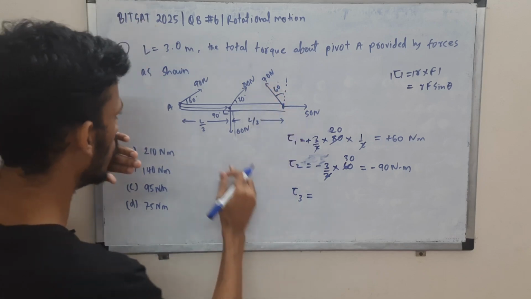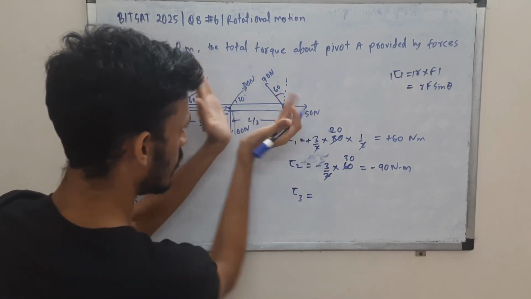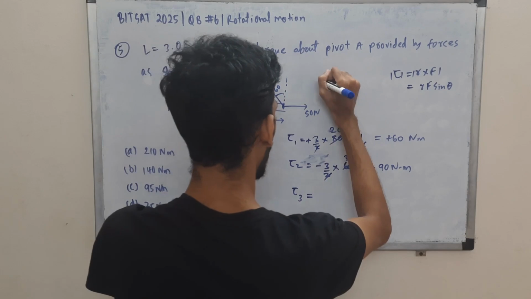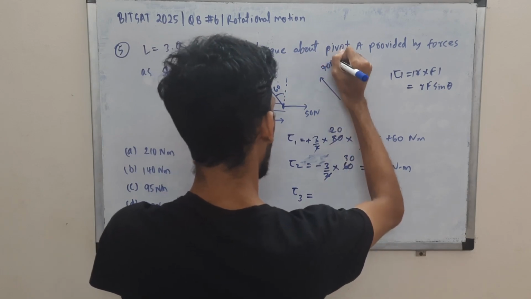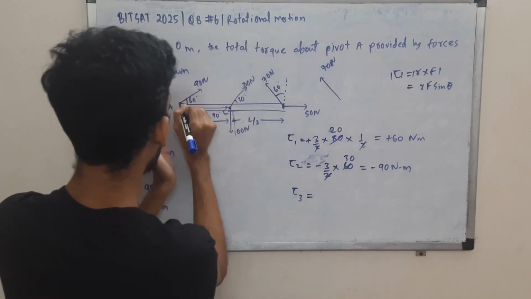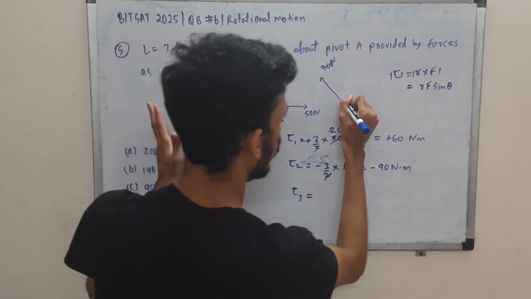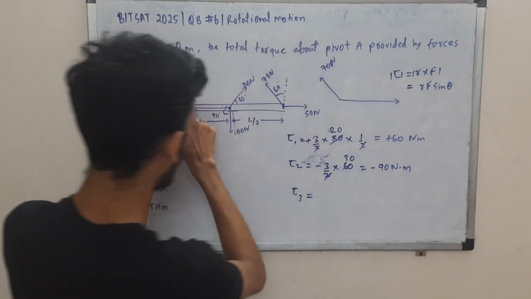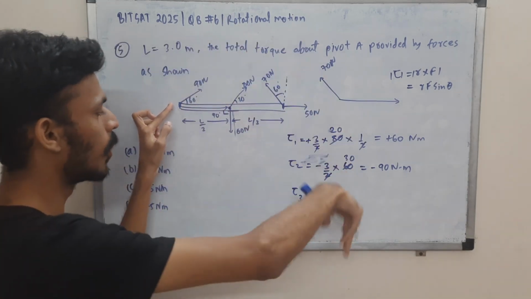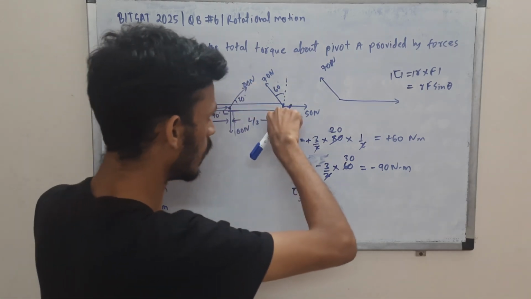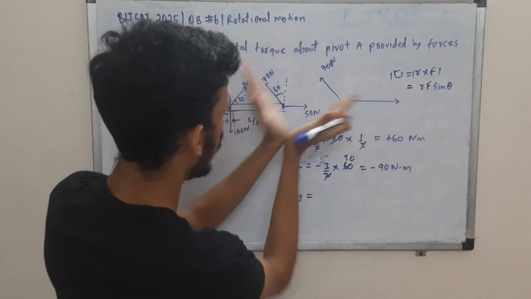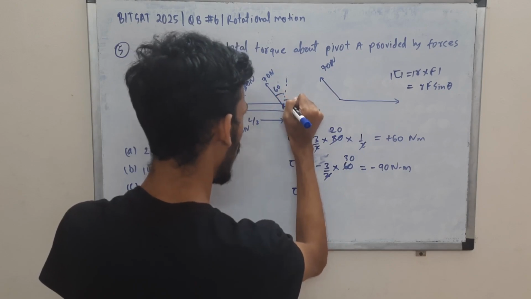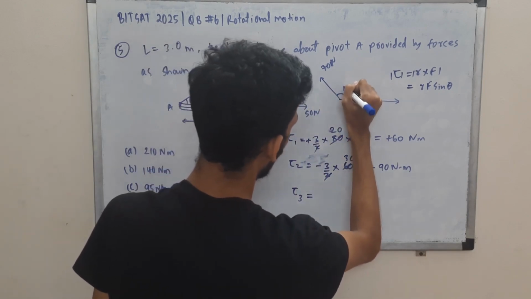Again, we have to match the tails of the vector. So here we have 70 newtons, and r now will be from A to this point, right? So this whole vector from point A. You are finding torque about point A, so r is from here to here, and you move it so that you can match the tail. So this is 60 and 90, so that is 150.